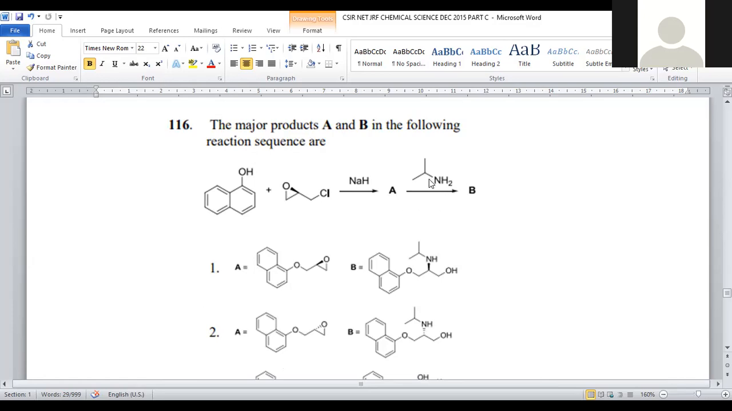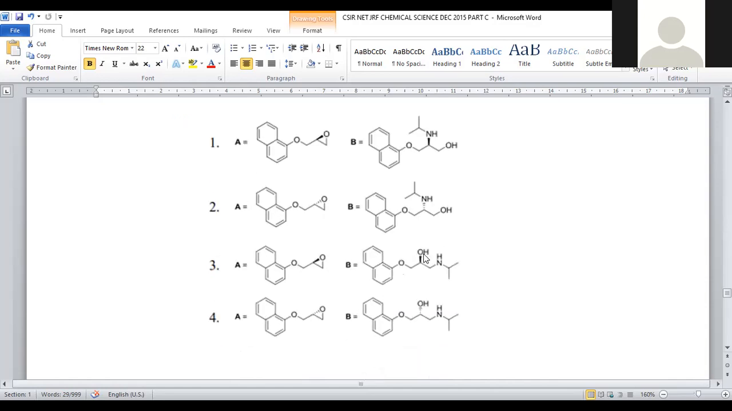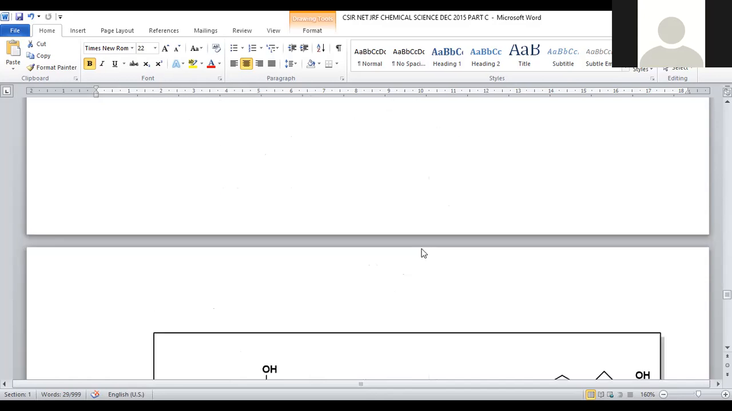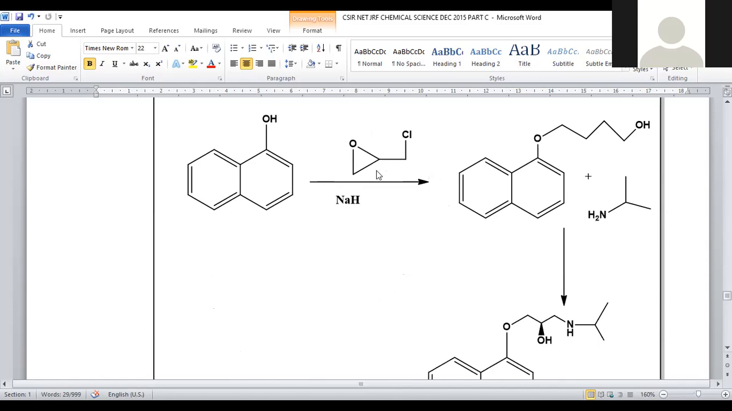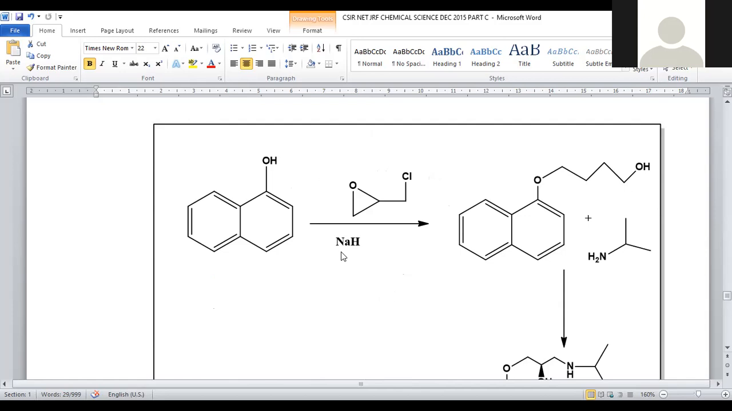This compound A is further treated with this, what we can say, a kind of amine, and these 1, 2, 3 carbons. Isopropyl amine was added to this one, so that compound B will be formed. Let us see what this reaction sequence will be and the final product of this reaction. Alpha-naphthol is treated with this epoxide kind of compound in the presence of sodium hydride. Sodium hydride is a strong base used to facilitate the reaction. How could it be, how is the reaction carried out?